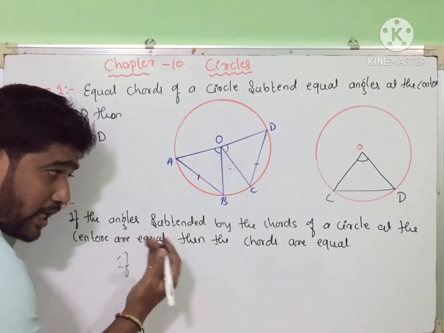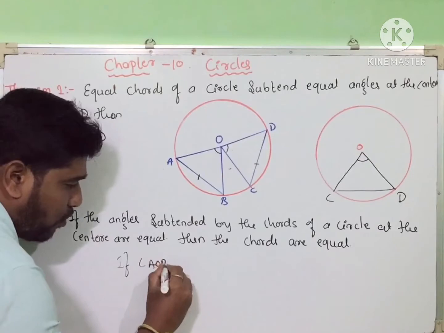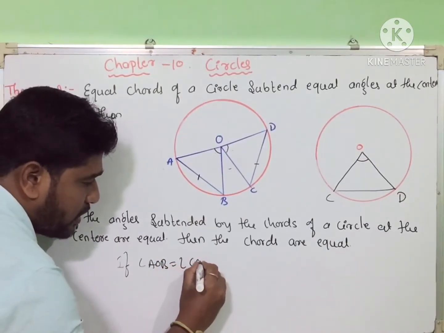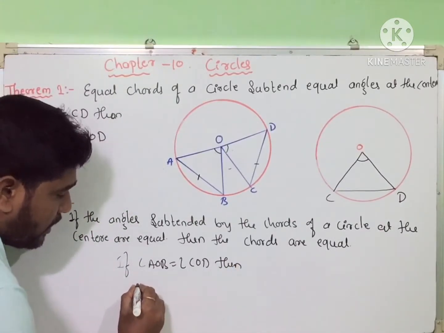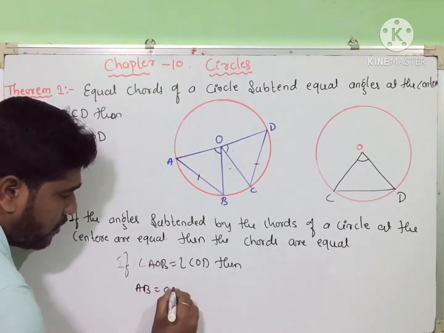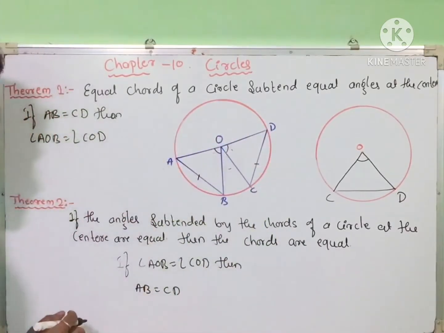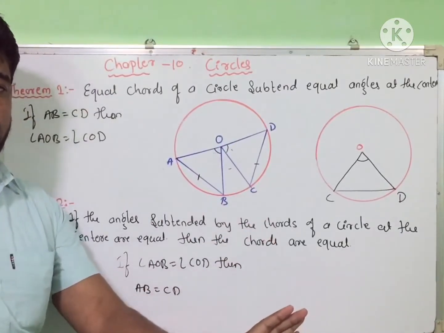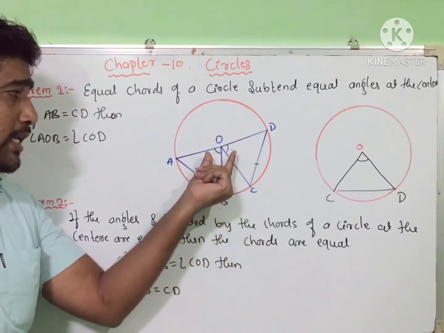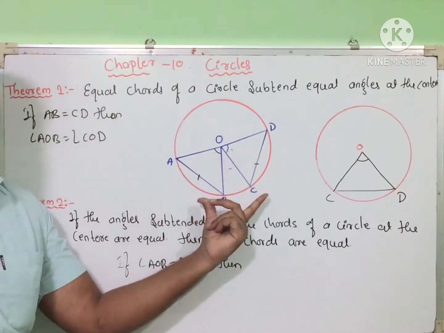So write down here. If subtended angles are equal, it means the chords are equal. If angle AOB is equal to angle COD, then AB is equal to CD. So these two angles being equal means the chords are equal, right? So these two theorems say that if the chords are equal in the same circle or a congruent circle, then the subtended angles are equal. If the subtended angles are equal, it means the chords are equal, and vice versa.